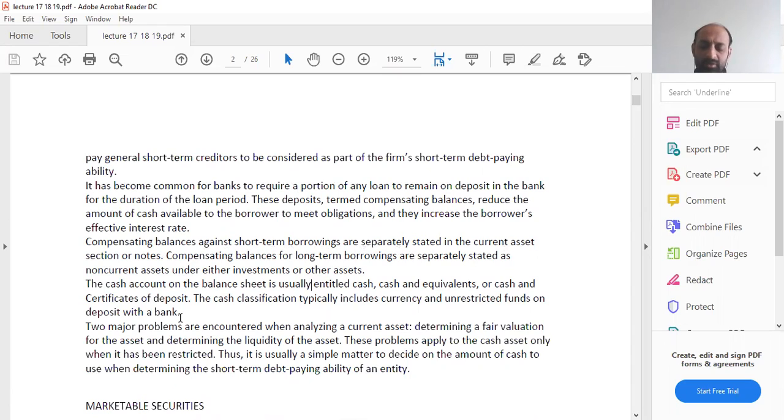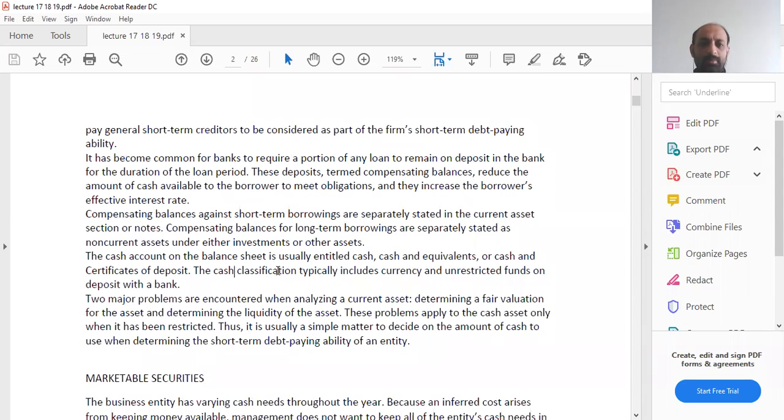Remember, we always have to distinguish between short-term and long-term assets and short-term and long-term liabilities. That is why if your compensating balance is for a short term, you will put it in the short term section. If it is for a term longer than 1 year or an operating cycle, whichever may be longer, you put it in the long term compensating balance section.